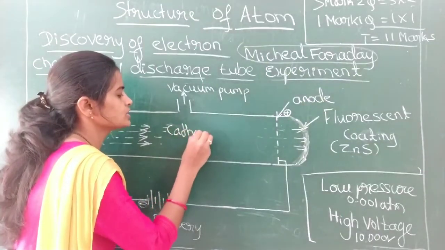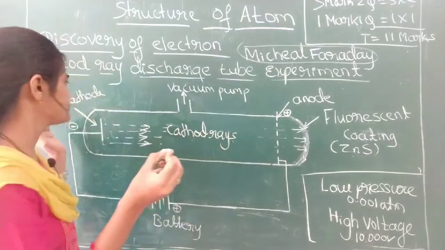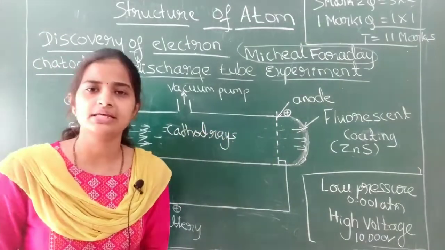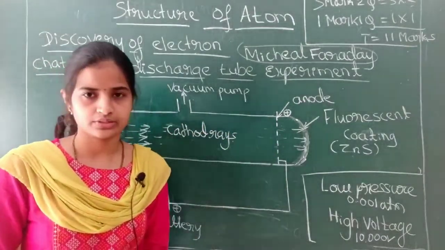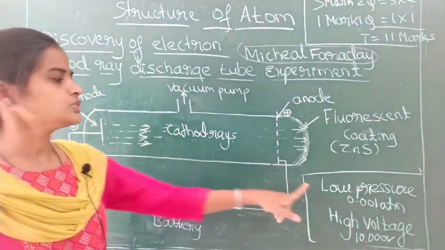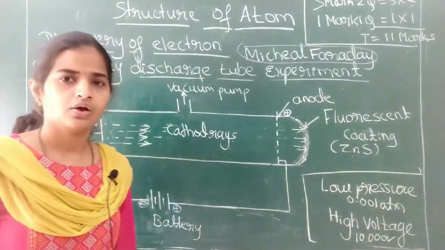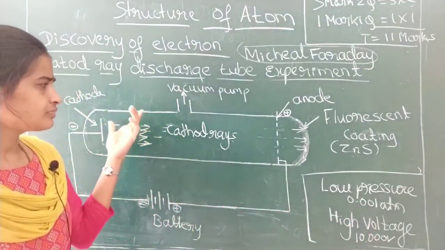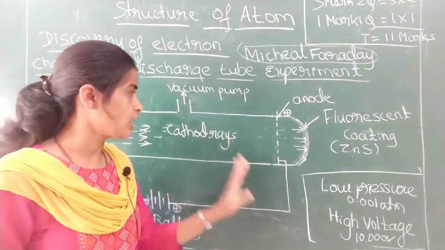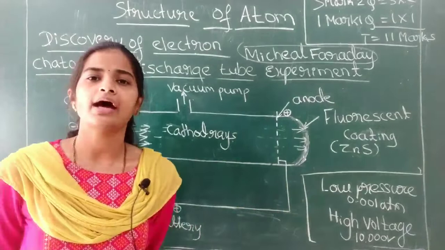He named them cathode rays because they start from the cathode and move towards the anode. He could check the cathode rays when he applied low pressure and high voltage. Got it? Then this is the cathode ray discharge tube experiment. Got it? How will the question be asked, students?